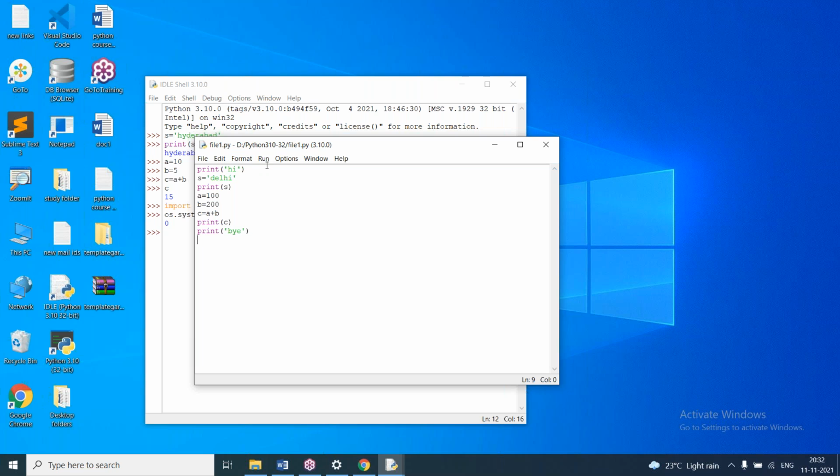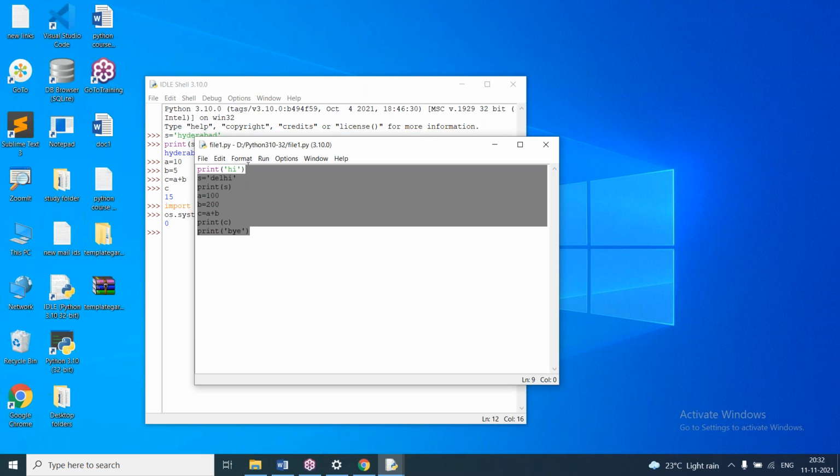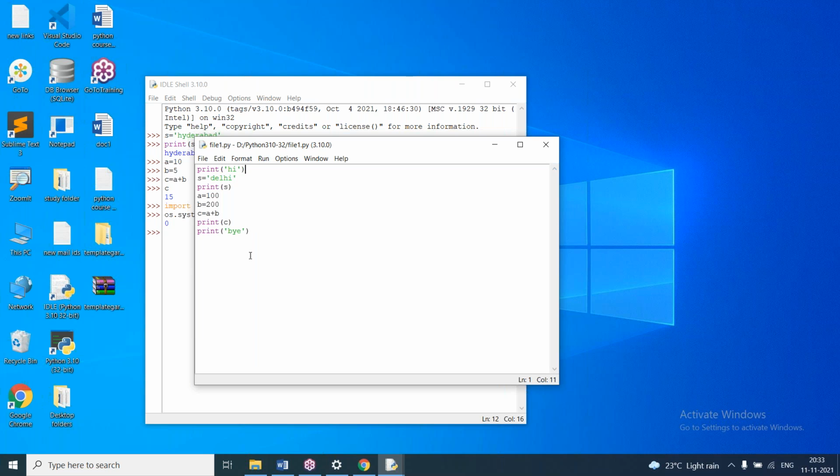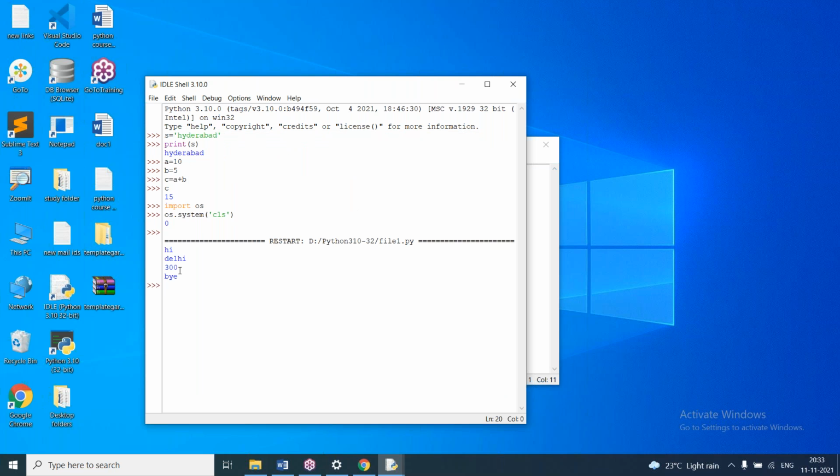After saving the file, we say Run Module. When I create a file like this, it is treated as a module. Run Module gives hi, then values, then bye.